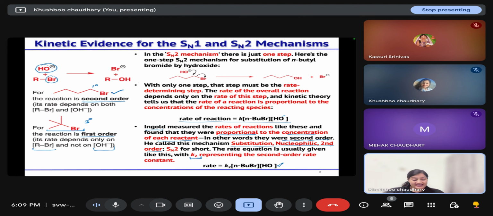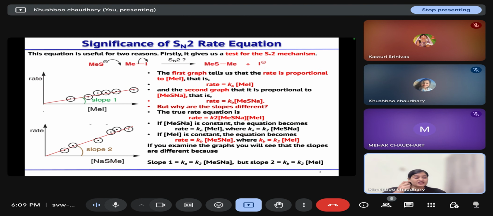So we can write for an SN2 type reaction, the rate is directly proportional to the concentration of your alkyl halide or substrate as well as the concentration of your nucleophile. So this is the rate equation. Now what can we understand from this rate equation? This equation is useful for two reasons. Firstly, it gives us a test for the SN2 mechanism. It will tell us how the SN2 mechanism depends on the concentration of both the substrate and your nucleophile.